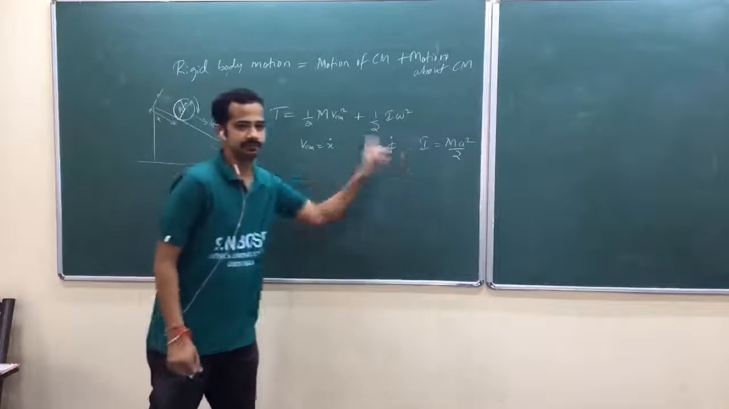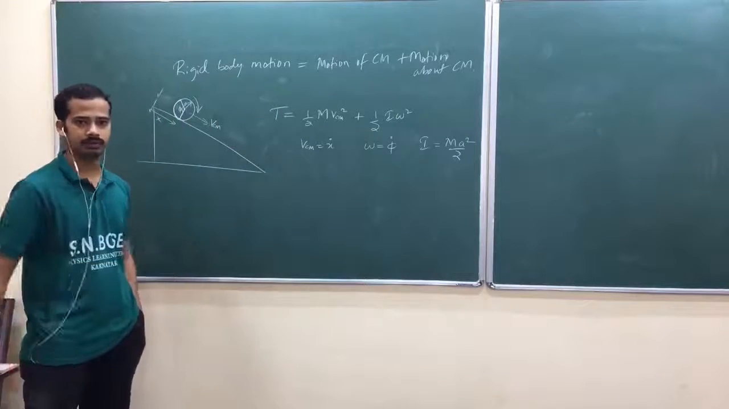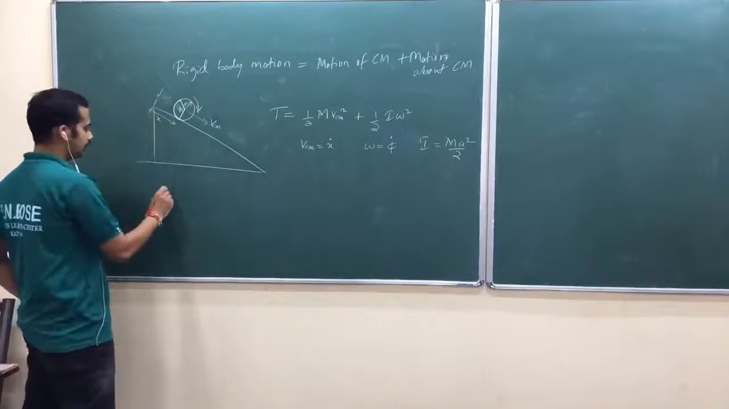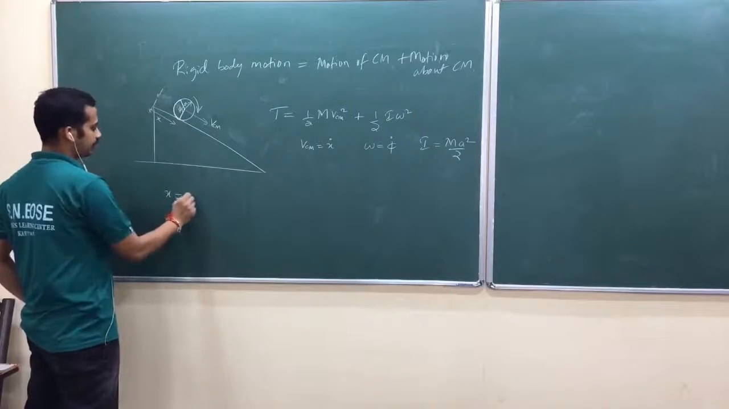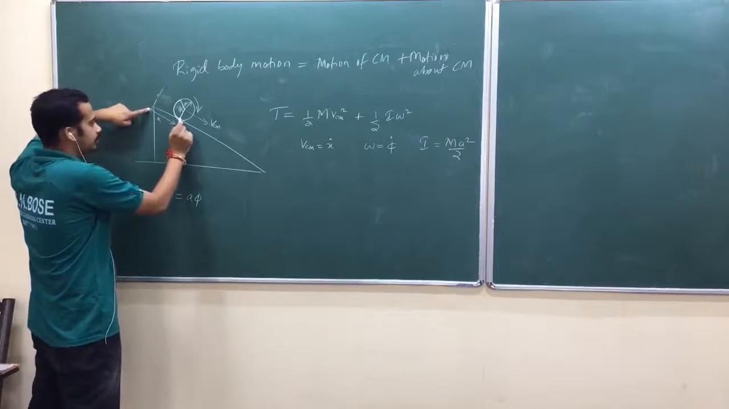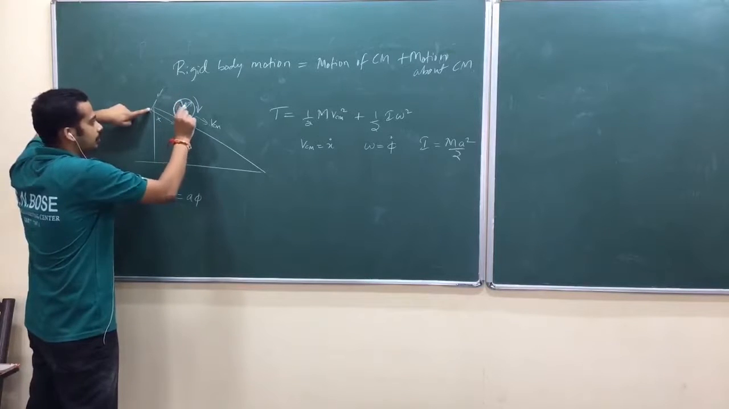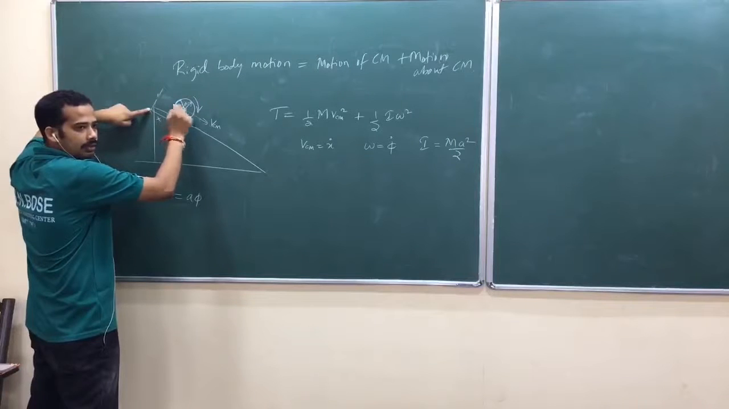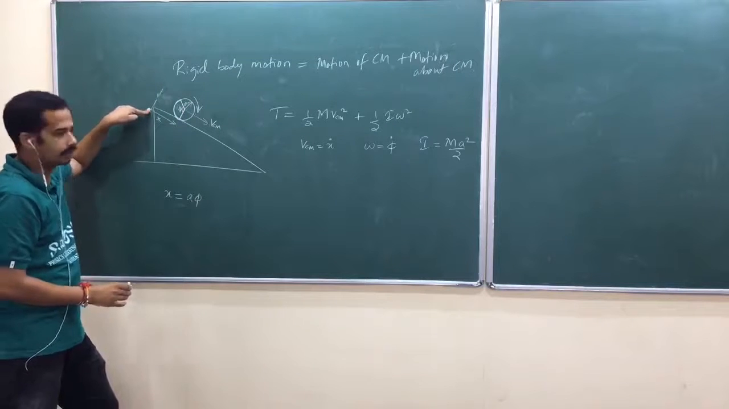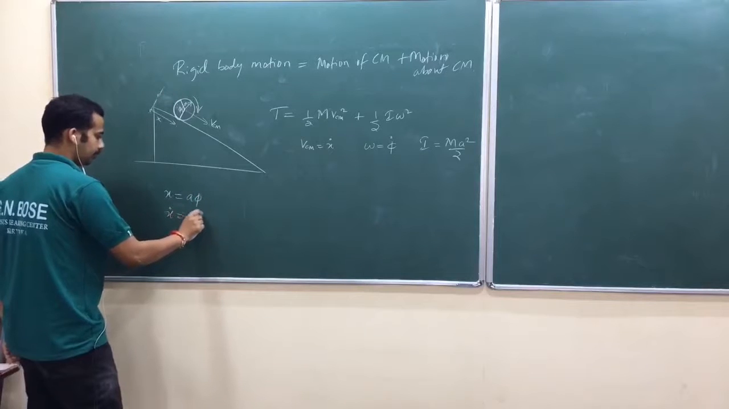But these two are related. Pure rolling constraint is a holonomic constraint. We have seen that. So it is constrained by this equation. How can I write that one? x equals a into phi. This much distance is traveled, and this distance equals this distance, isn't it? So this distance equals a into phi, s equals r theta formula, and x equals a into phi. Can I write like this? So x equals a into phi. That's why x dot is equal to a into phi dot.